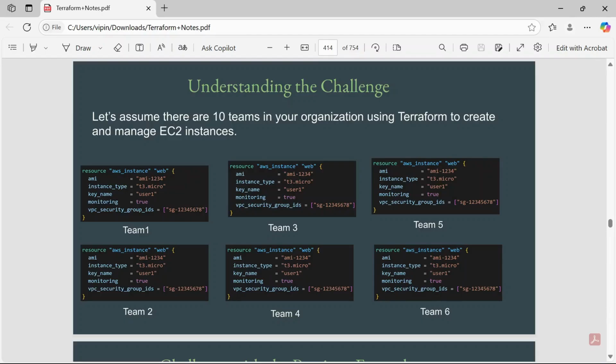If team 7, team 8, and team 9 come along, they have to write the same piece of code to launch and provision an EC2 instance. That will increase the size of your code base, and that is not an ideal practice.